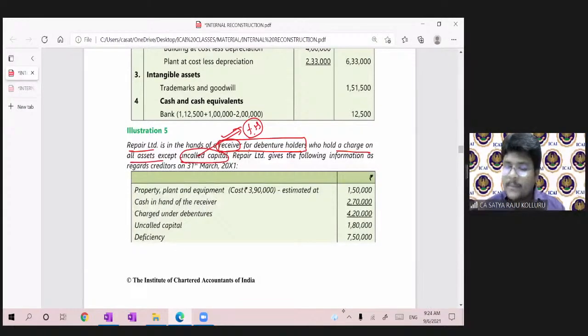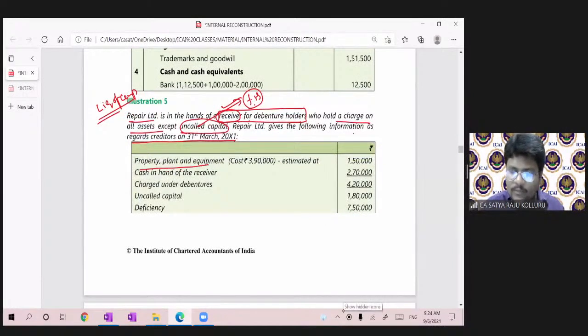Okay. Repair Limited gives the following information as regards creditors on 31st March 2011. As regards means after creditors, the balance was given. So the problem was really not at all understandable, sir. I do agree. If the liquidation of companies chapter was completed, you can easily understand what they are telling. But for the purpose of internal reconstruction, I don't require all such things. I require only the balance sheet, right? So I have to develop the balance sheet from the given information. Ignore the remaining information, only see the balance sheet.